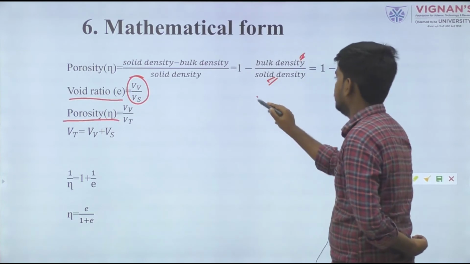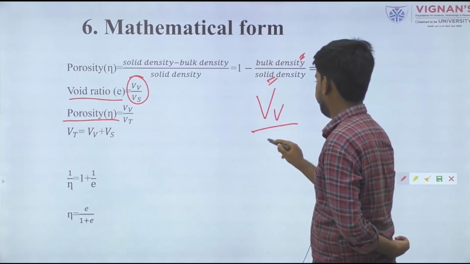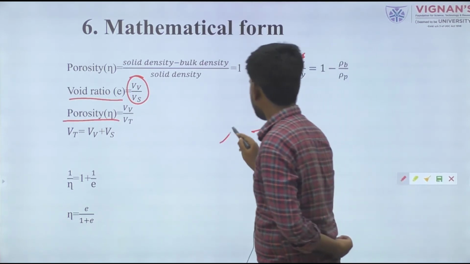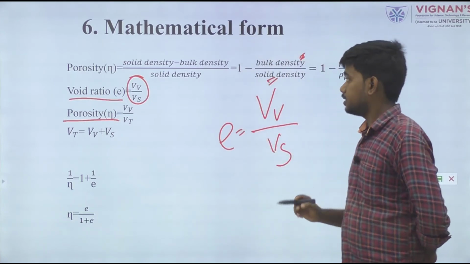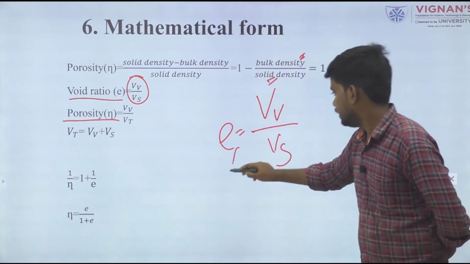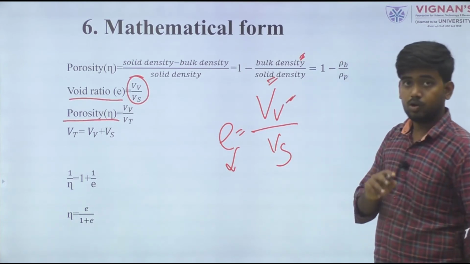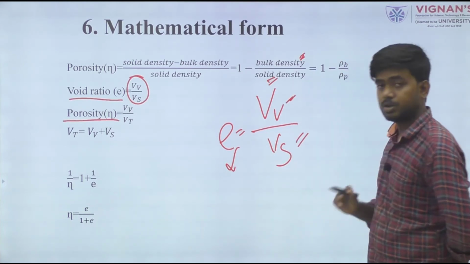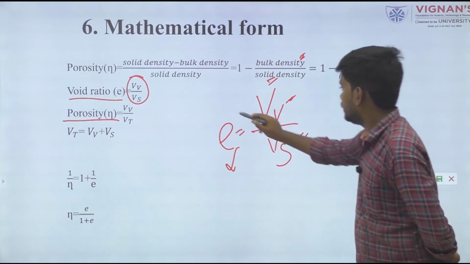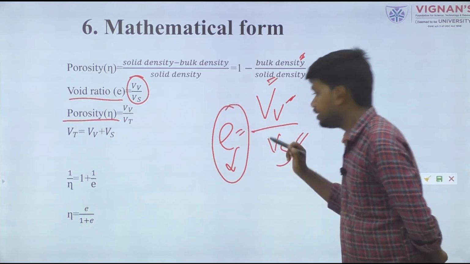Void ratio is expressed like this. e is known as the void ratio. V means volume of void with respect to volume of solid. This gives us the void ratio.